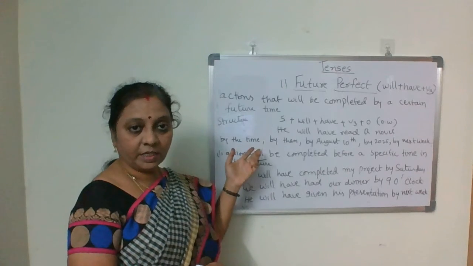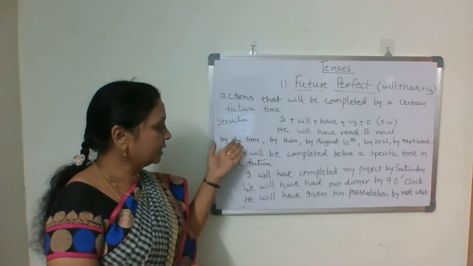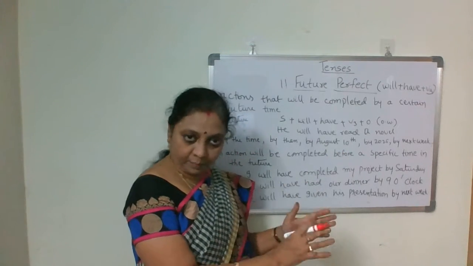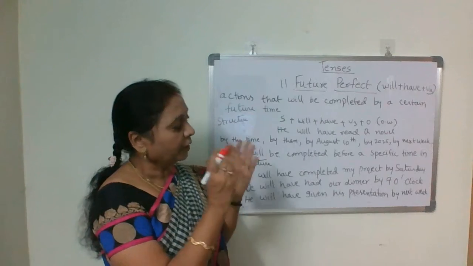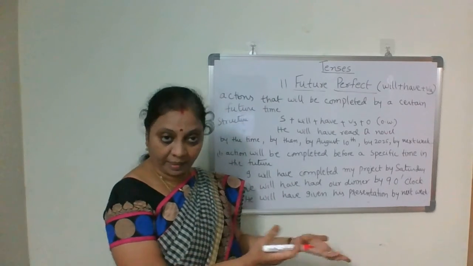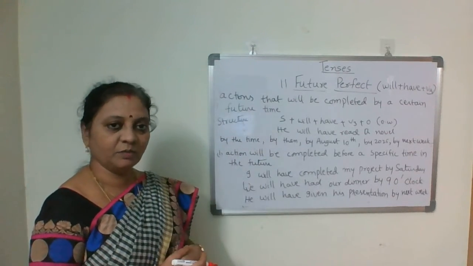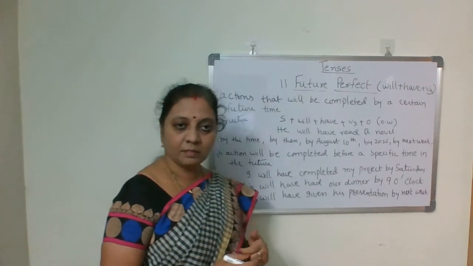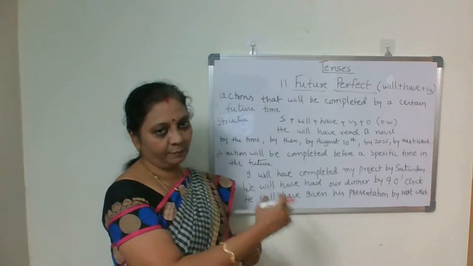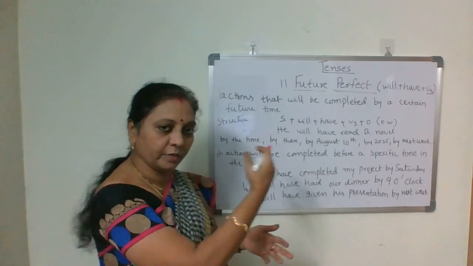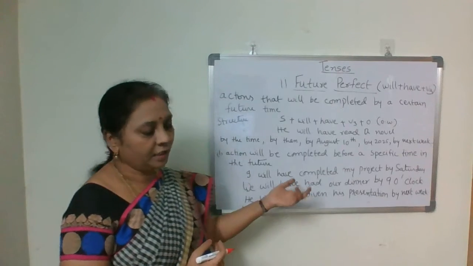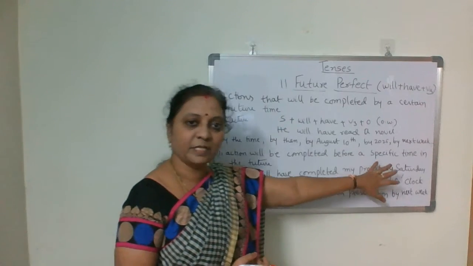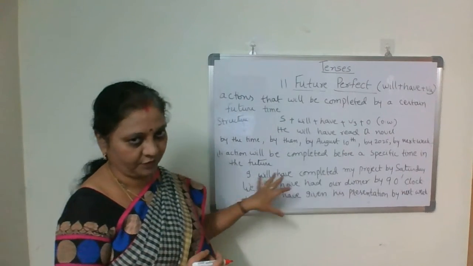Then what are the clue words or keywords we use? By the time, by then, by a specific date, August 10th, or a specific year, by 2025, or by next week, next month, by next year. These are the keywords we use in this. And what's the usage? First one, actions will be completed before a specific time in future. We talk about completed actions before a specific time in future. This is the first usage.